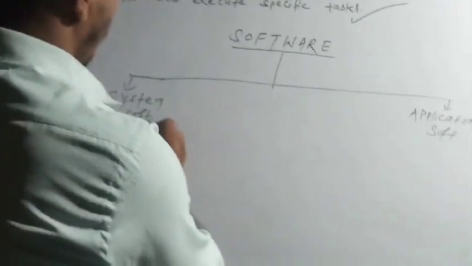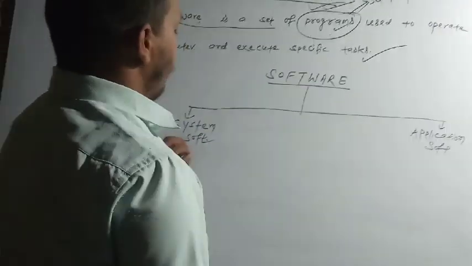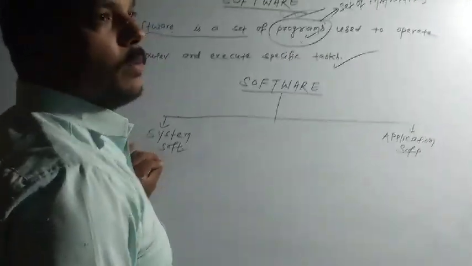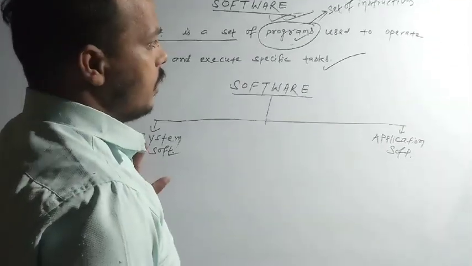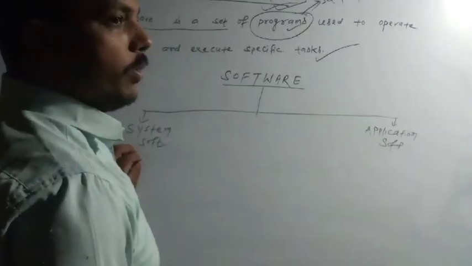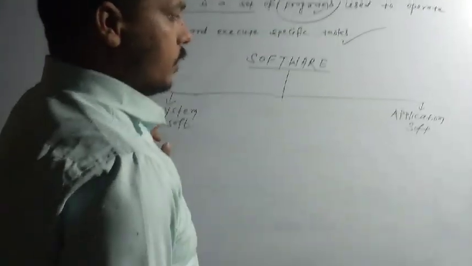System software is a set of programs that controls and manages the computer system and other application software.